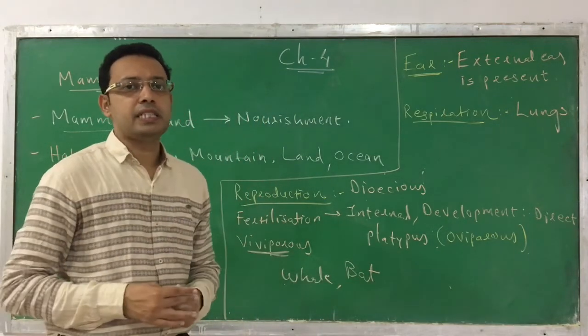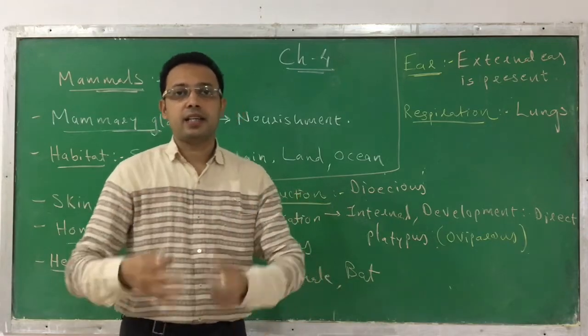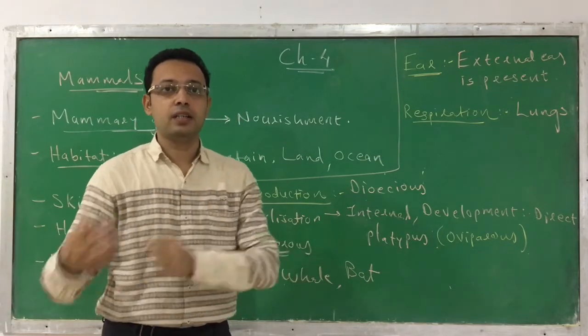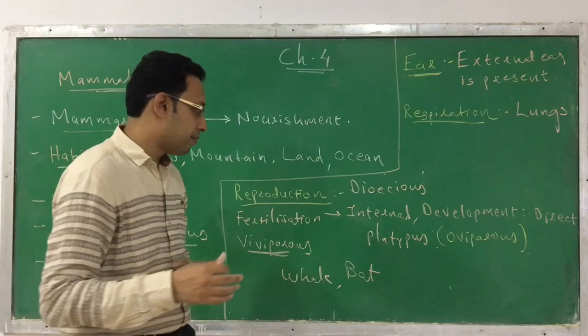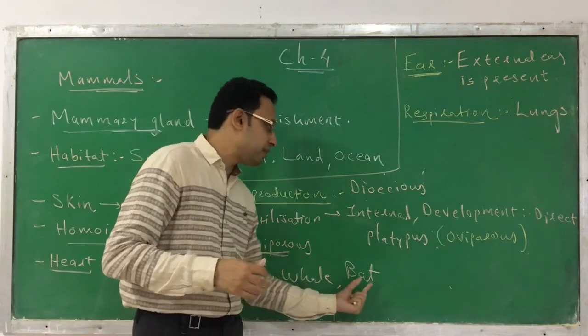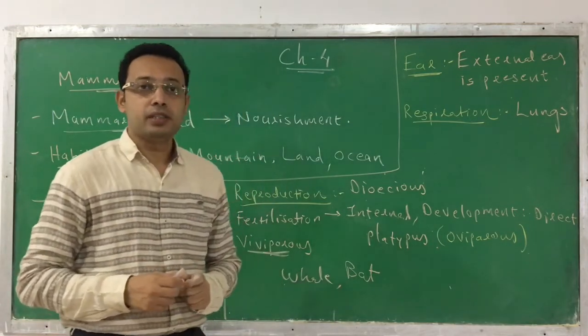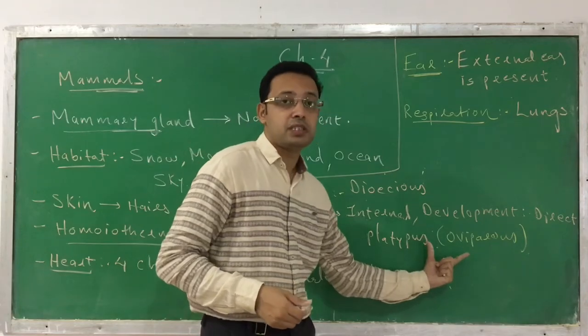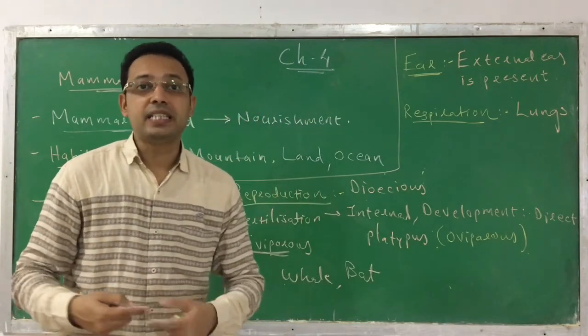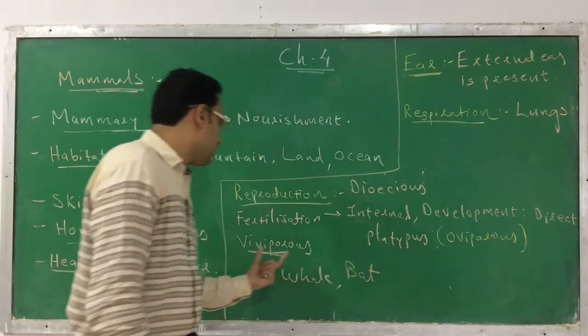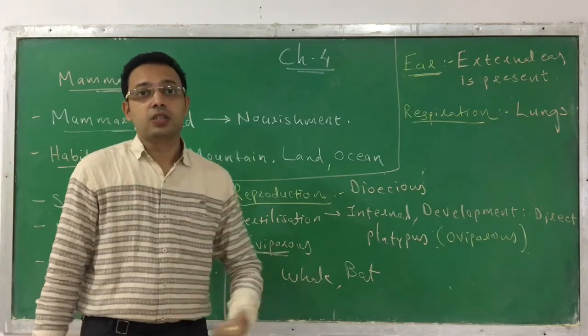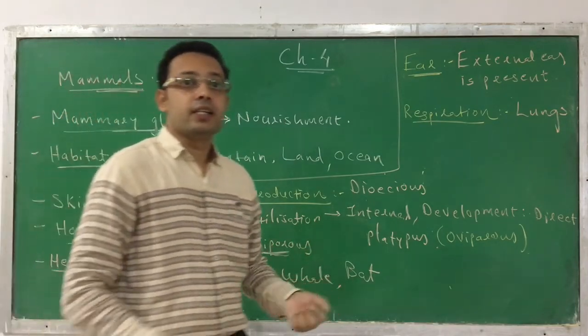The other examples are well known, like cat, cow, buffalo, tiger, lion, and so on. But whale is also a mammal, bat is also a mammal. And the platypus is an exception which is oviparous, means it lays eggs. Otherwise, the mammals are viviparous. They give birth to a young one.